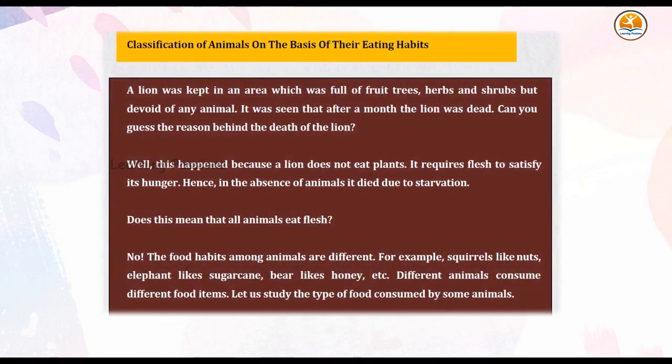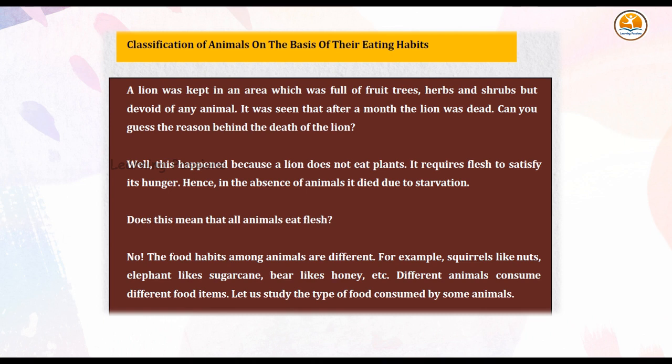Classification of animals on the basis of their eating habits. A lion was kept in an area which was full of fruit trees, herbs and shrubs but devoid of any animal. It was seen that after a month the lion was dead. Can you guess the reason behind the death of the lion?